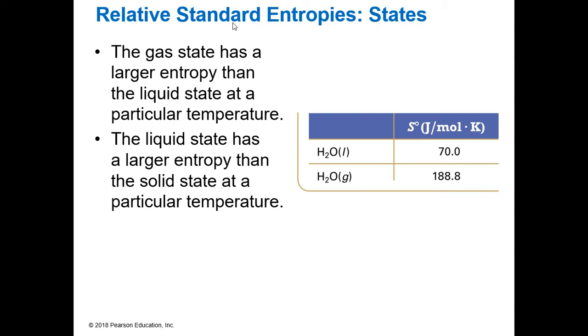So our states, take a look at this. Does this make sense? Well, we know that a liquid, in comparison to a gas, a liquid is more ordered. So its entropy is lower for that of a liquid than it is for a gas. That should make sense, right? So our standard entropy is going to be higher for a gas. So if we had a solid, you should be able to tell me, it is going to be less than 70 joules per mole Kelvin, because a solid is more ordered.